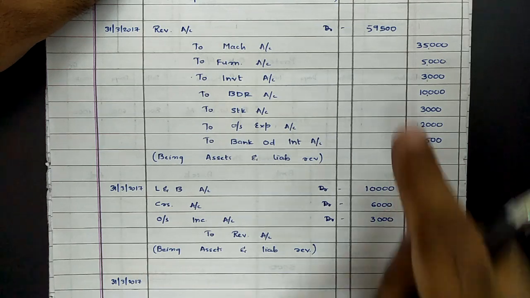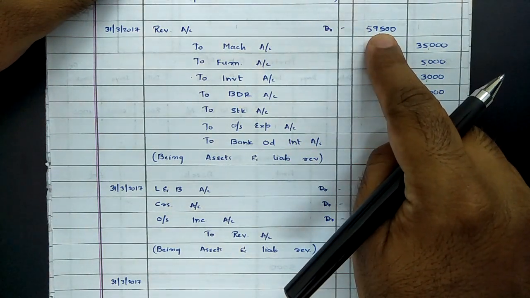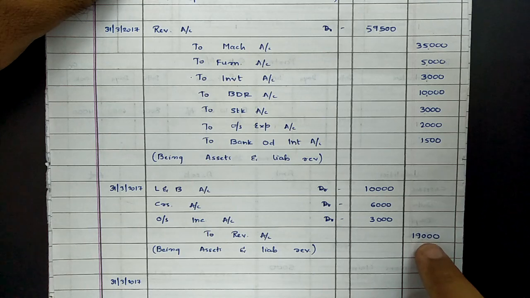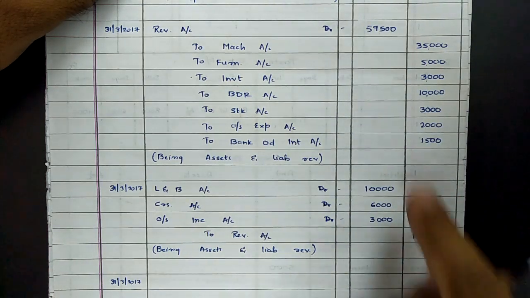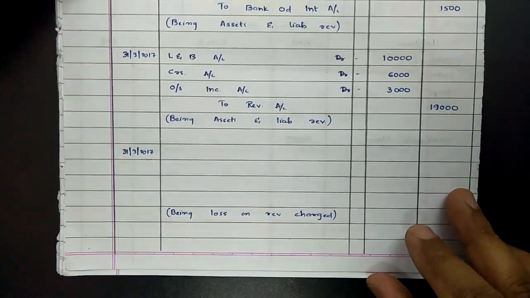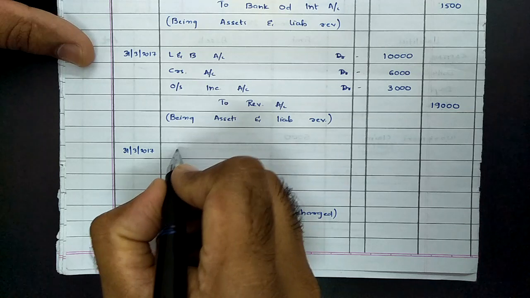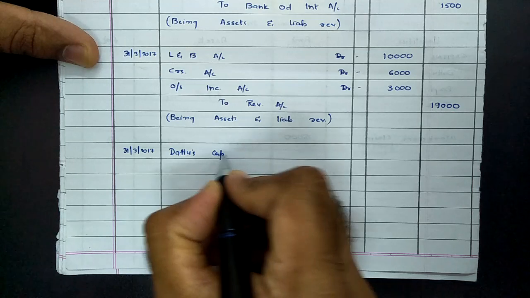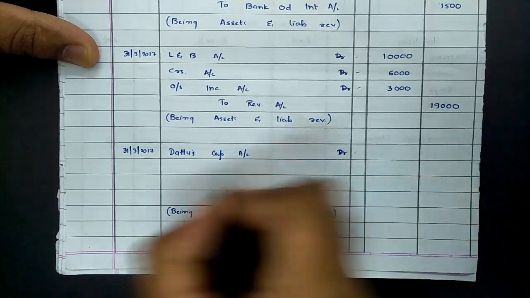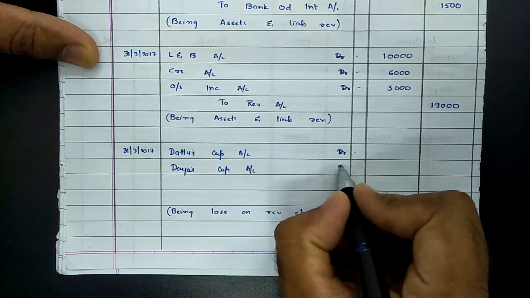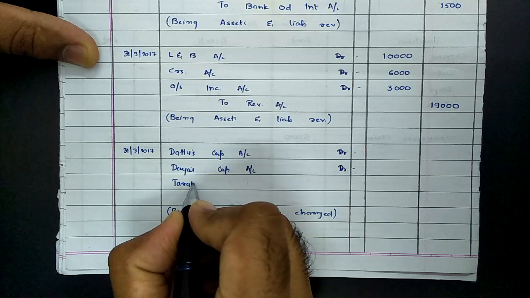So how to ascertain profit or loss? Total of debit of revaluation is 59,500, whereas total of credit is 19,000. So difference comes to 59,500 minus 19,000, 40,500. As debit is exceeding credit, it implies loss, and loss has to be charged to partners, and it will lead to decrease in partners capital, and in order to decrease, partners capital are to be debited. So entry will be Dattu's capital account debit, Daya's capital account debit, Tarak's capital account debit to revaluation account.